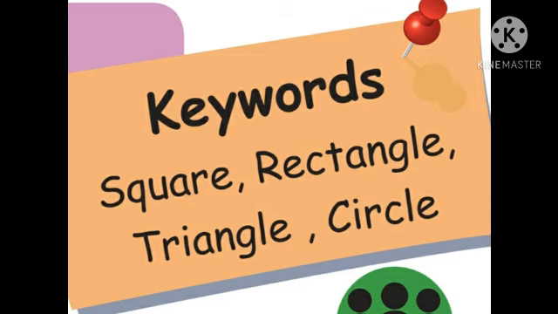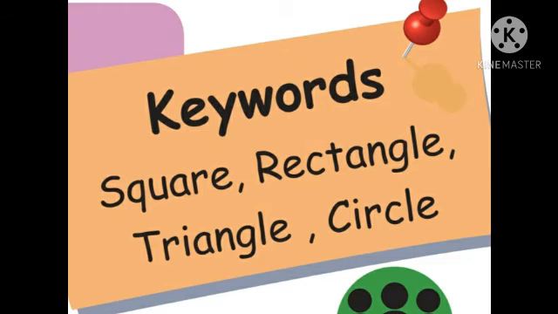What is the spelling of square? S Q U A R E, square. Shall I repeat one more time? S Q U A R E, square. Okay, the next one, rectangle.